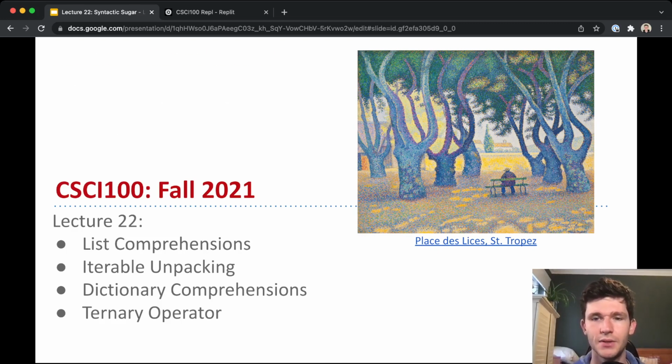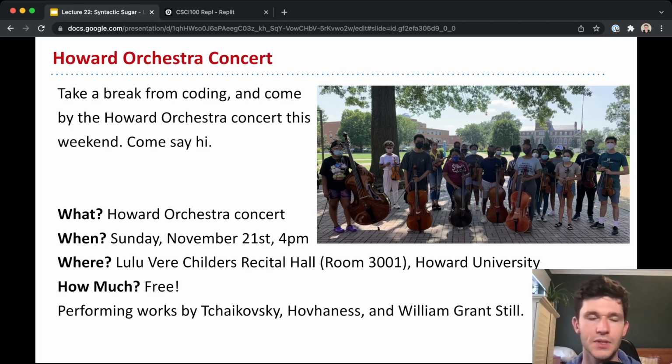Before we get into the technical details, a small aside and a small announcement. If this coming weekend you'd like to take a break from all of the coding assignments you have for my class, you can stop by the Howard Orchestra concert. It's happening this coming Sunday, November 21st at 4 p.m. in Childers Hall in the recital room, which is room 3001.